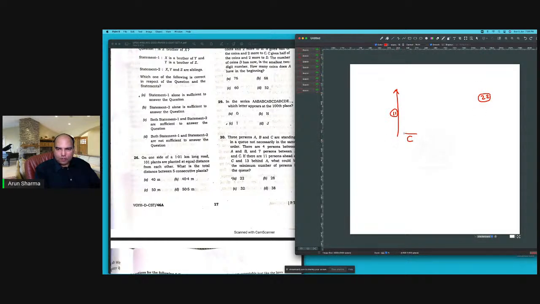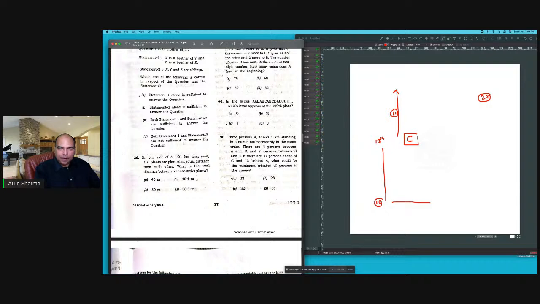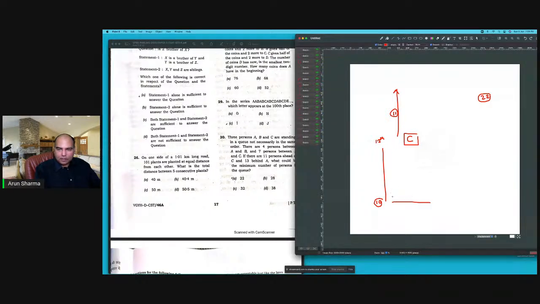then I've got C on the 12th place, and there are 10 more people below to get to 22. But they're saying there are 13 people behind A. So in that case, 10 people, 11 person, and 2 more people. So A will be in this position. So A is 9th. A is 9th, C is 13th, C is 12th.